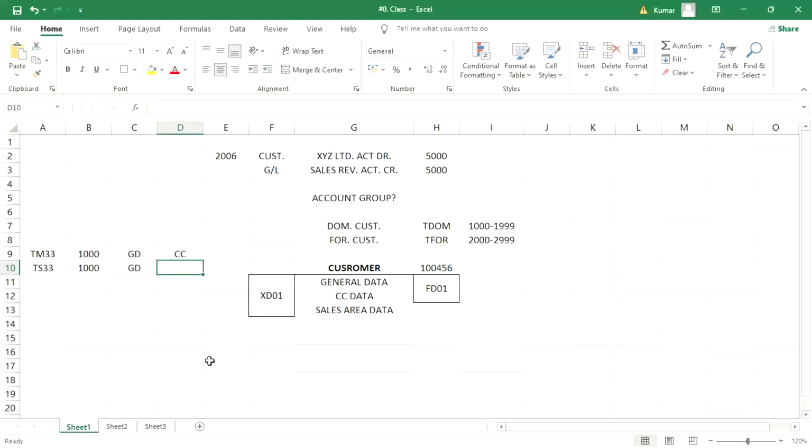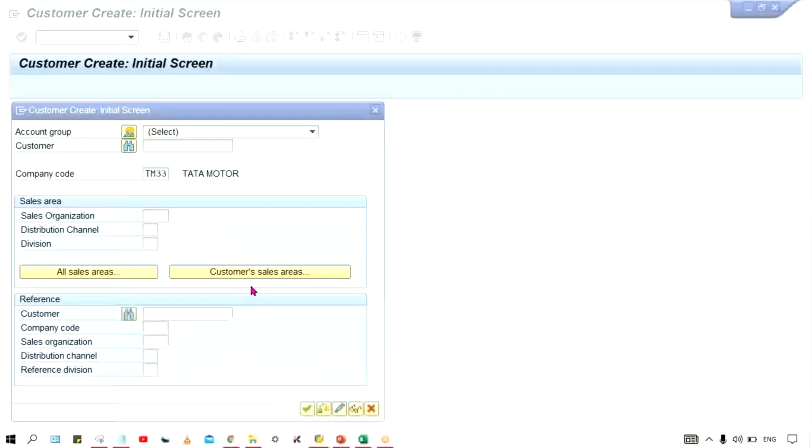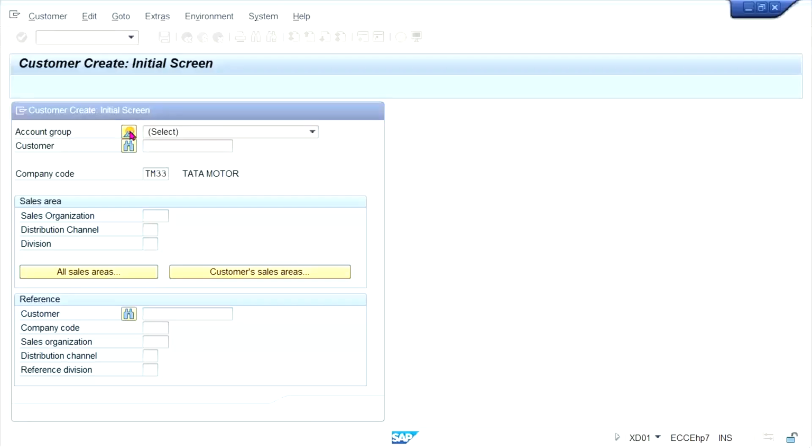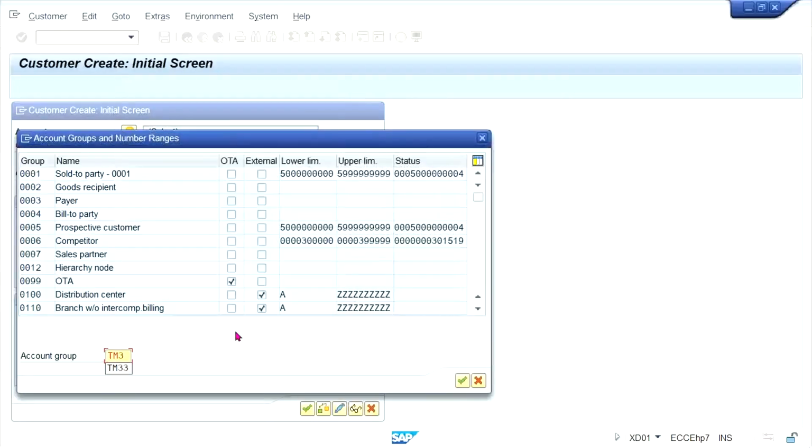Now let me set up a customer. The creation is pretty simple, guys. Whether you use FD01 or XD01, XD01 also shows the sales area, while FD01 shows only account group and company code. But in real time, XD01 is the more prevalent transaction code used by people. Click here. Your account group is TM33.